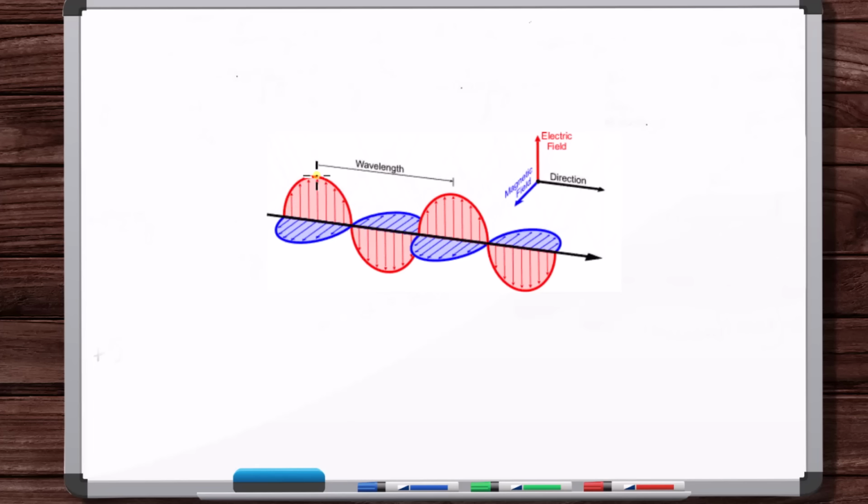So we start here, we get to this point, that's one cycle. Same with the magnetic field. That's a cycle. So if we have a frequency of 10 hertz, that means that this is propagating through space with these electric and magnetic fields oscillating at a frequency of 10 cycles per second.